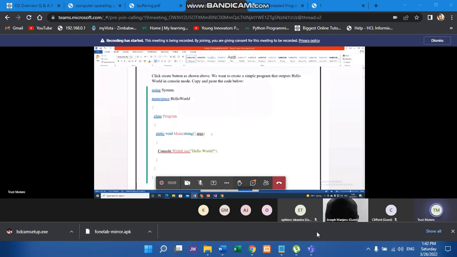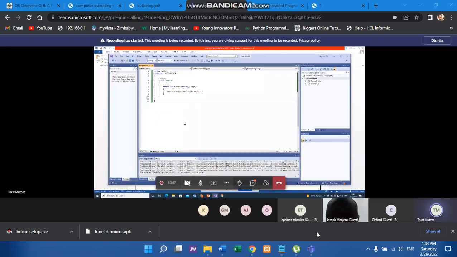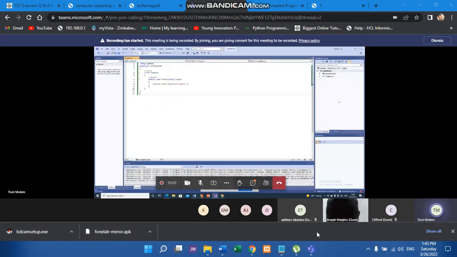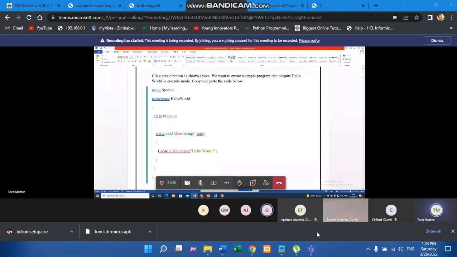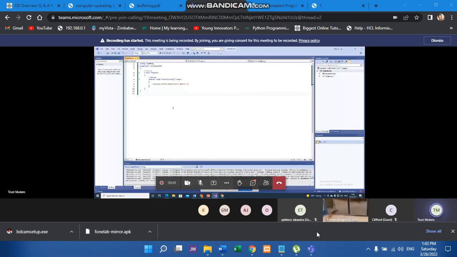Right? So this is the kind of code that we'll be seeing in C#, right? So this is the environment now. This is where we are. You can actually see I just copied that code and I pasted here. So what you can do, you guys, for you to learn even faster, you see my notes here, the way I created these notes. Just copy. You see this? You just copy the code, right? You just delete whatever is there and you paste it like that. Just copy and paste, right?